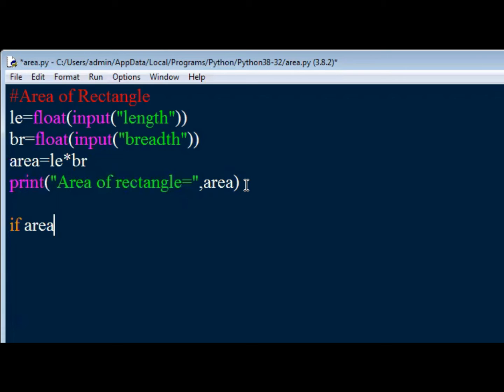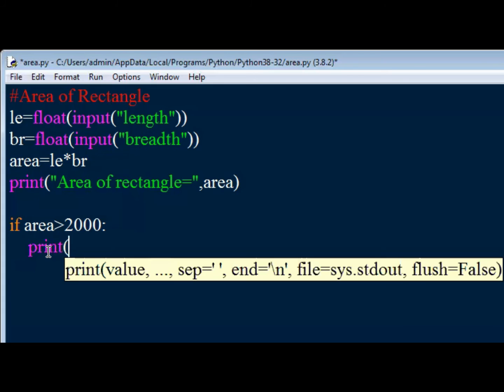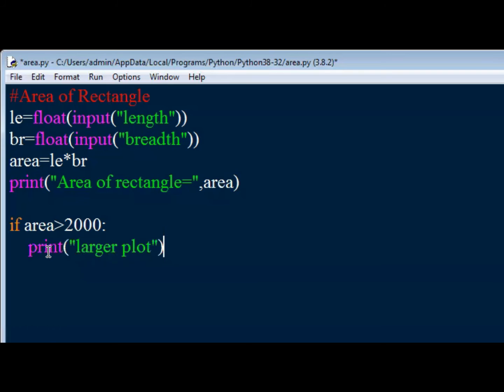So what are we going to decide? If the area is greater than 2000, followed by a colon. This goes with the syntax. After that, you can see the cursor automatically comes to this place, leaving 4 spaces from the beginning. It means this is a part of the if statement. This is called indentation. Indentation conveys to the interpreter that the following code is a part of the if statement. So we are going to print, if it is greater than 2000, then we say it's a larger plot.